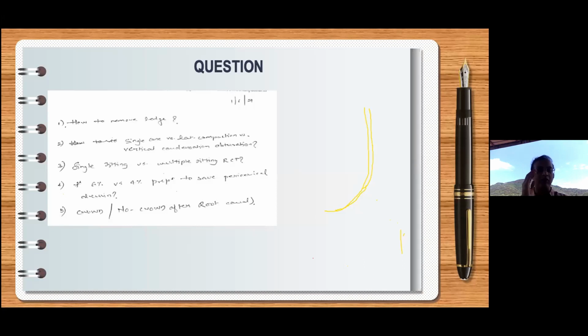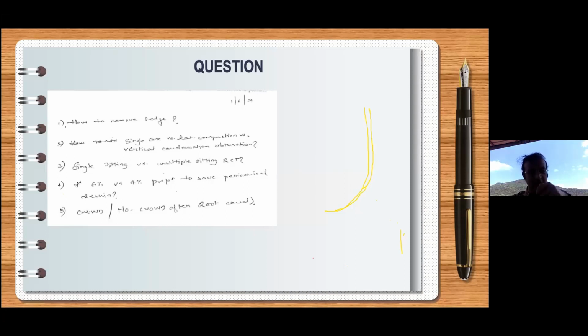But from outside, how do I know whether I'm working in this direction or the opposite direction? I will not be able to make out, right? So whether I'm going with the pre-curvature of my K file, in the correct direction, or in the opposite direction, we have a rubber stopper on the file. If it is a Mani file, it has a beak. If it is a Meilifer file, it has that black line. And if it is a Micro-Mega K file, they do not give anything on the rubber stopper because we may remove the rubber stopper at times. So they give a line on the plastic handle.